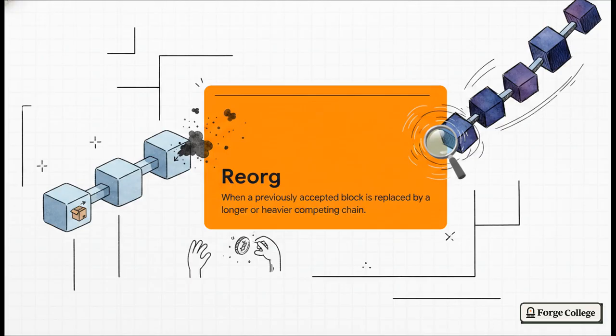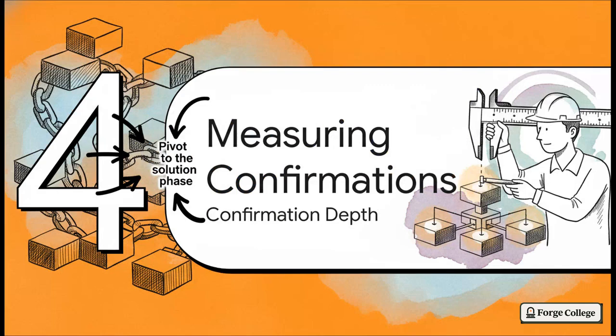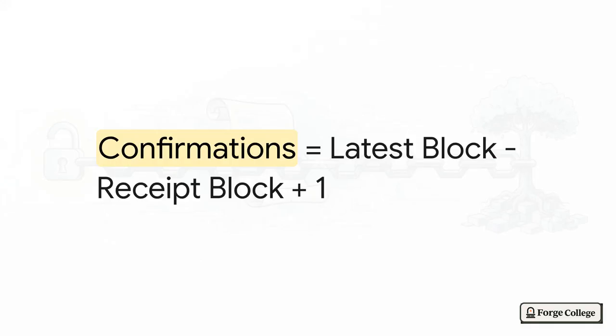I kind of like to describe a reorg as the blockchain playing a giant game of taking backsies with your transaction. It was there and poof, now it's just gone. If you had already shipped out physical goods based on that first block, well, you're in a lot of trouble. Which brings us to part four, measuring confirmation depth. So how do we actually survive this threat of taking backsies?